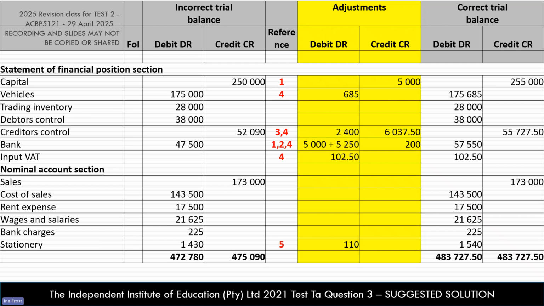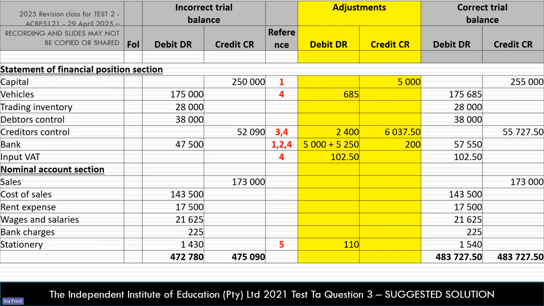So remember, in these types of questions, we always have the incorrect trial balance. That is the one where the mistakes are in. So you can see for the incorrect trial balance, the total debits and total credits are not the same. Then we make the adjustments per the adjustments that are given to us in the question.